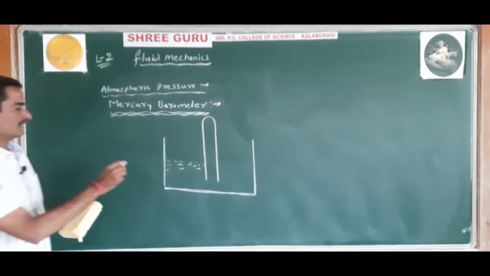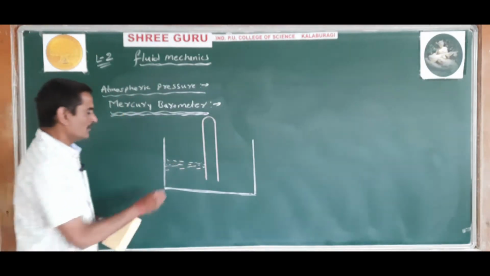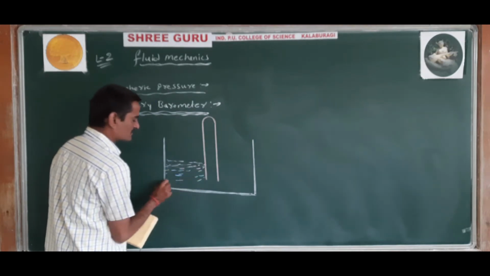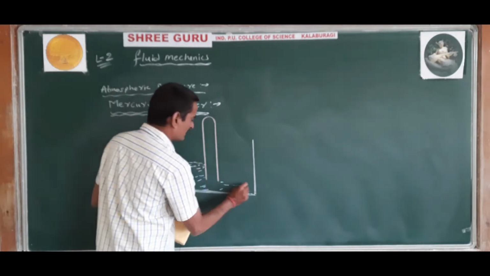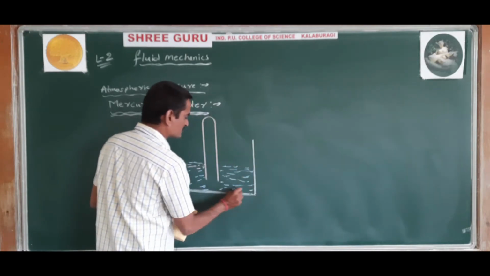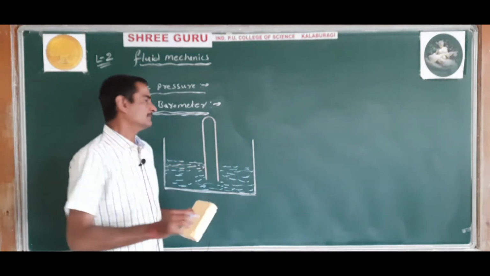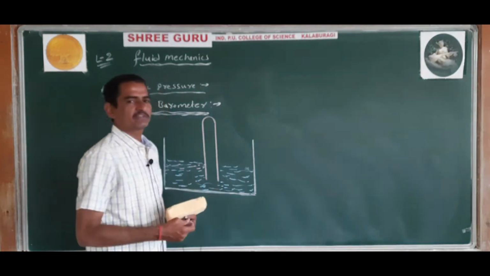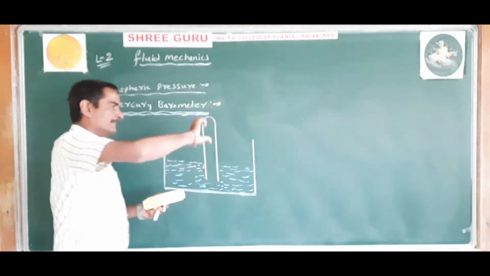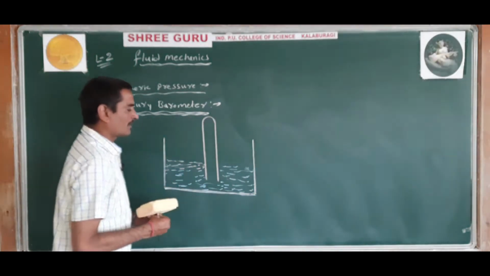The length of this glass tube is nearly 1 meter, and it is initially completely filled with mercury. One end of the glass tube is closed with the thumb, and then it is inverted in a tub of mercury.